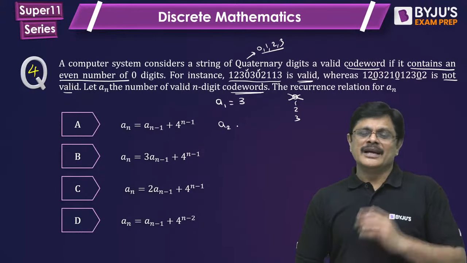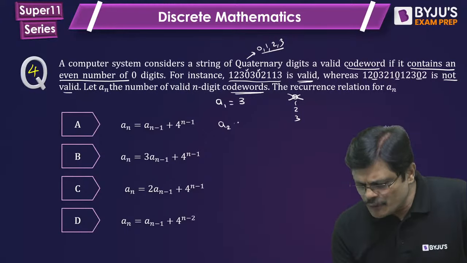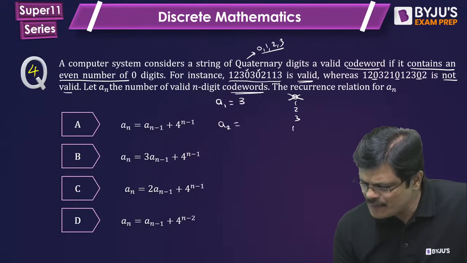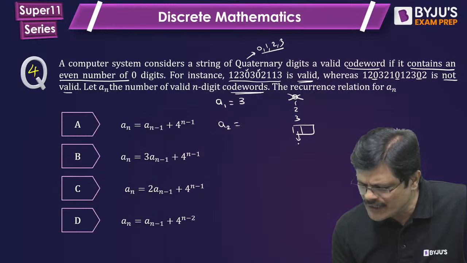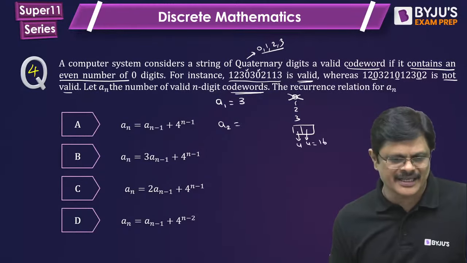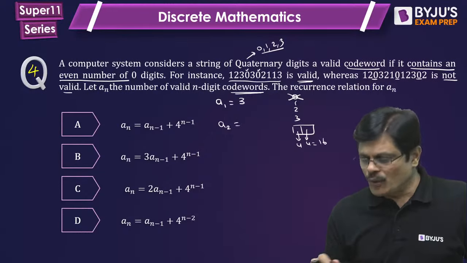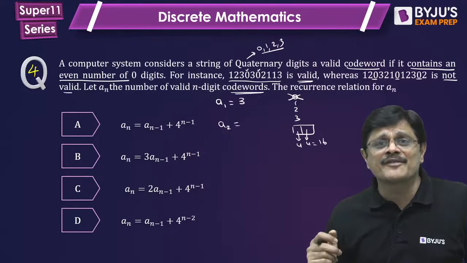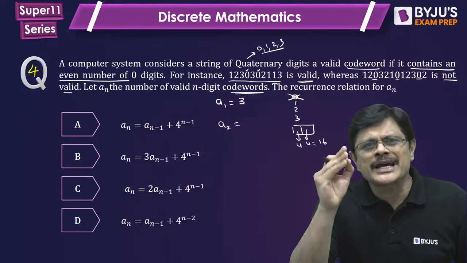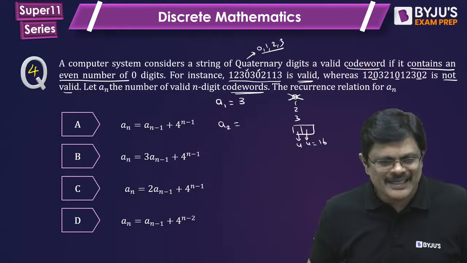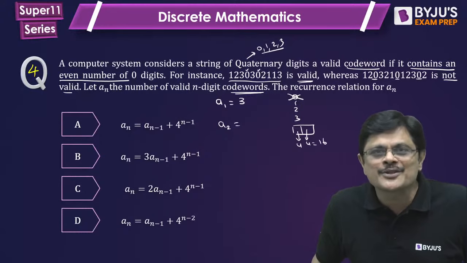Now what about A2, my dear friends? If you consider 2-digit numbers, there will be 4 possibilities here, 4 possibilities here, so 16 possibilities are there. Out of that, what is he asking? Even number of zeros he wants. See, if the number of zeros is 0, that is also even.